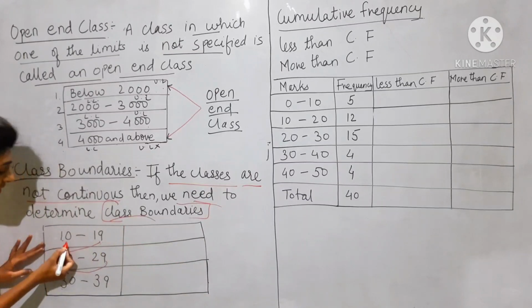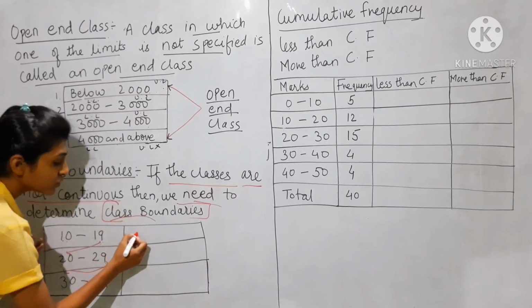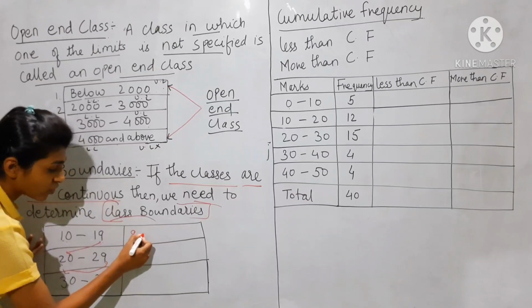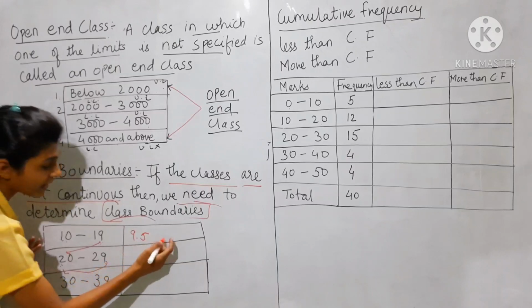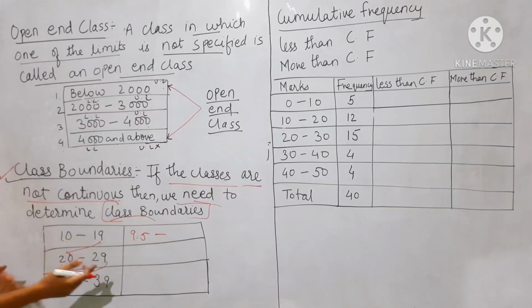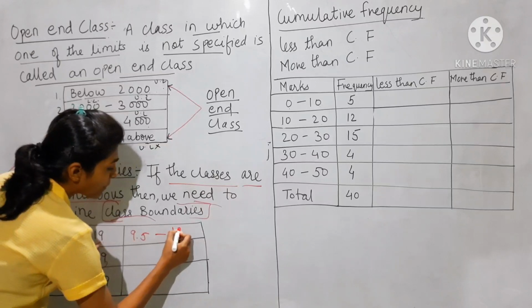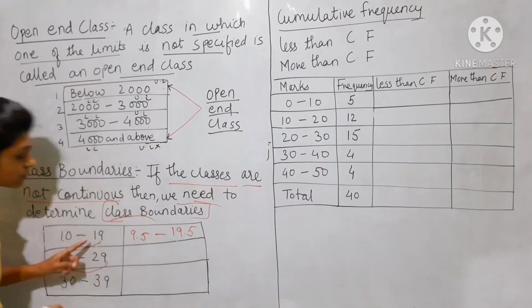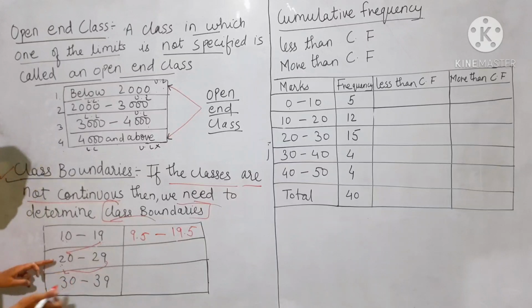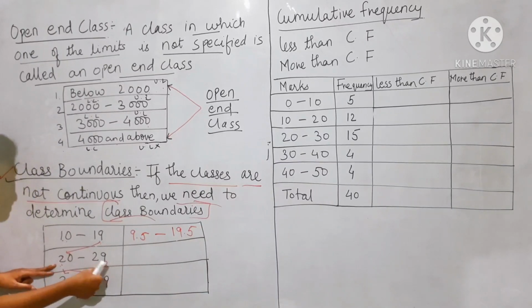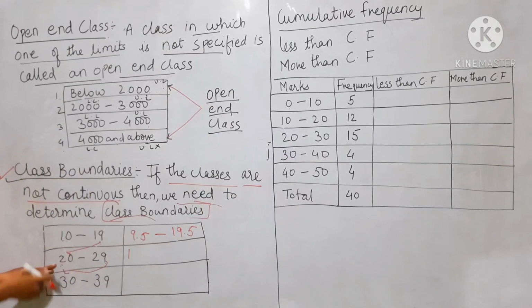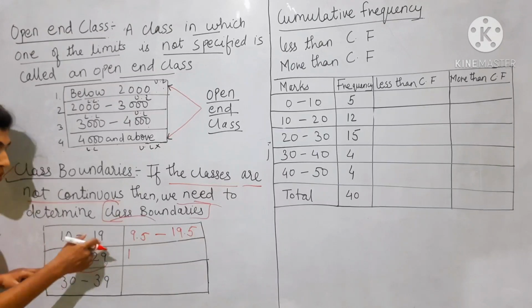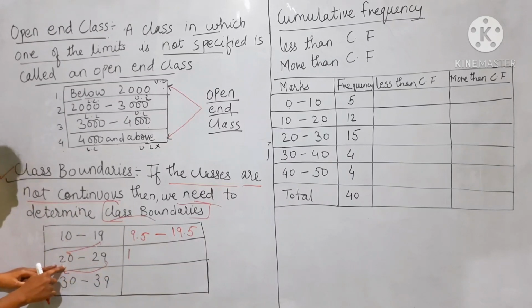Now 10 is the lower limit, so I reduce 0.5 from 10 and get 9.5, and I add 0.5 to the upper limit, which becomes 19.5. Now the lower limit for the second class is 20 and the upper limit is 29. So I reduce 0.5 from the lower limit and add 0.5 to the upper limit.